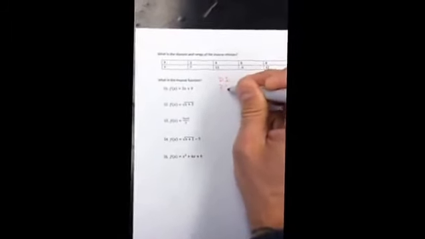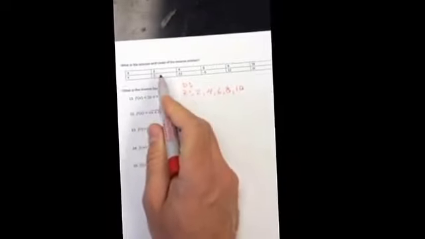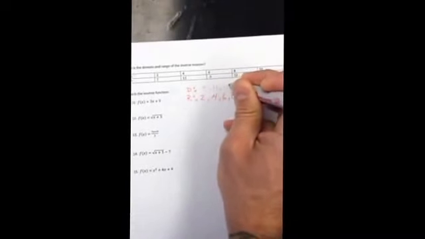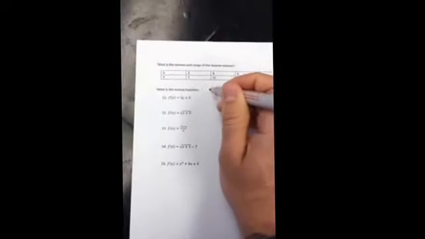On to the back. So the first one's really easy. It says, what is the domain and range of the inverse relation? Remember that the domain and range just switch. So right now my domain is 2, 4, 6, 8, 10. So in the inverse, the range is going to be 2, 4, 6, 8, 10. Right now the range is 7, 11, negative 5, 12, and 15. So in the inverse, the domain is going to be 7, 11, negative 5, 12, and 15. Very simple.